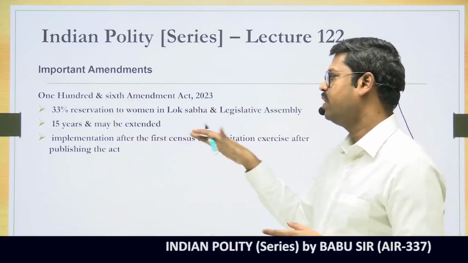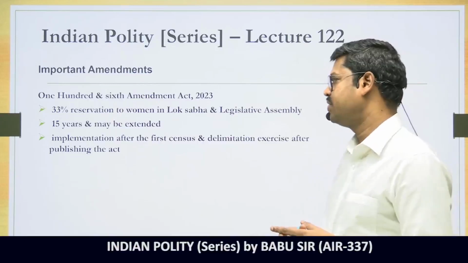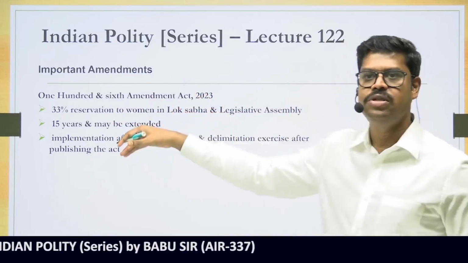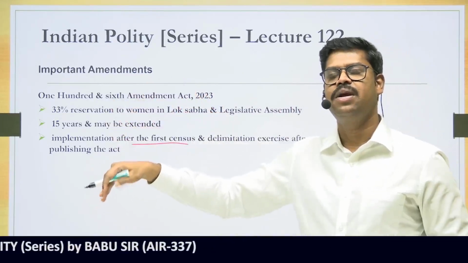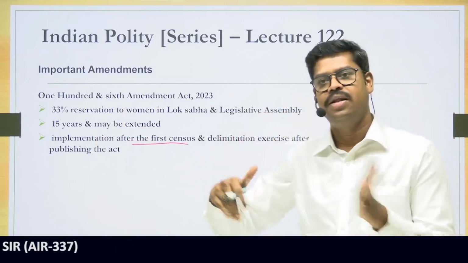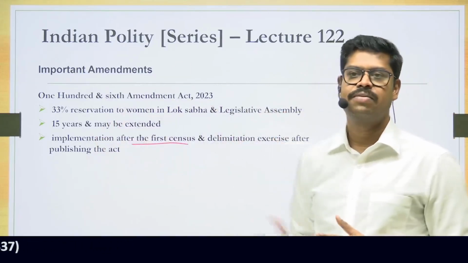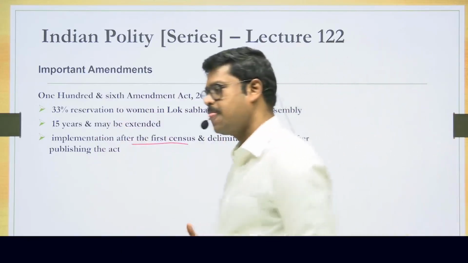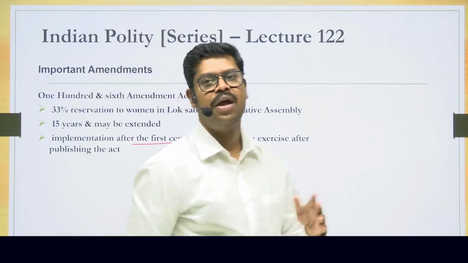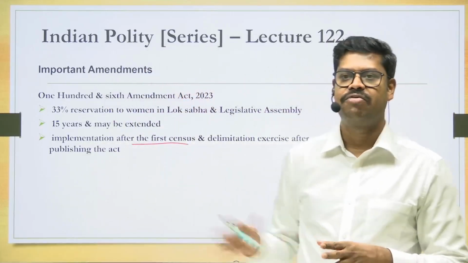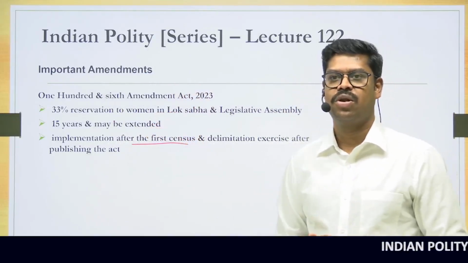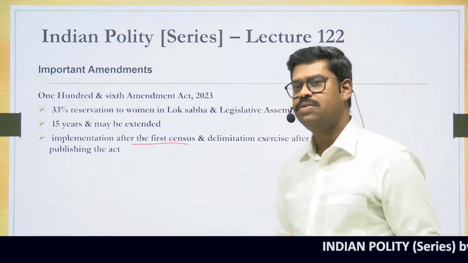And when this 33% reservation will be implemented, it will be implemented after the first census subsequent to this amendment, whenever that first census happens. Based on the first census, the delimitation exercise has to happen, and then the law can get implemented. That means, unless and until the census happens after 2023 and the delimitation exercise is completed after this amendment came into force, this amendment cannot be implemented. So this is basically what you'll have to understand. I hope till this point of time it is very clear.